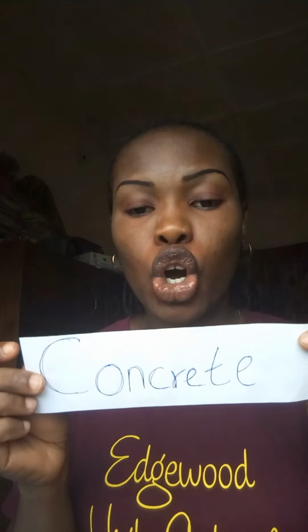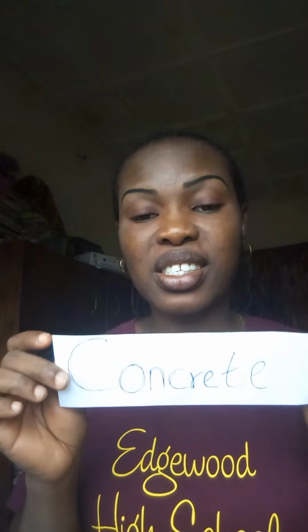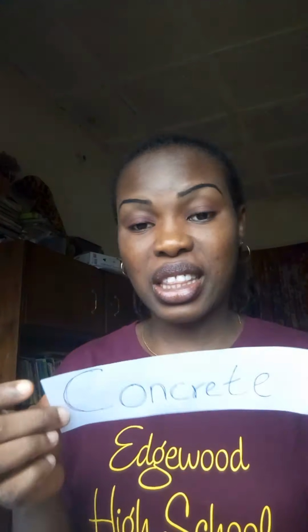And the last type of noun, the sixth one, is concrete noun. That's the opposite of abstract noun. Nouns that you can see and touch. You can see them, you can touch them, you can feel them. Examples of concrete nouns are a table, a chair. You can touch it once you see it.